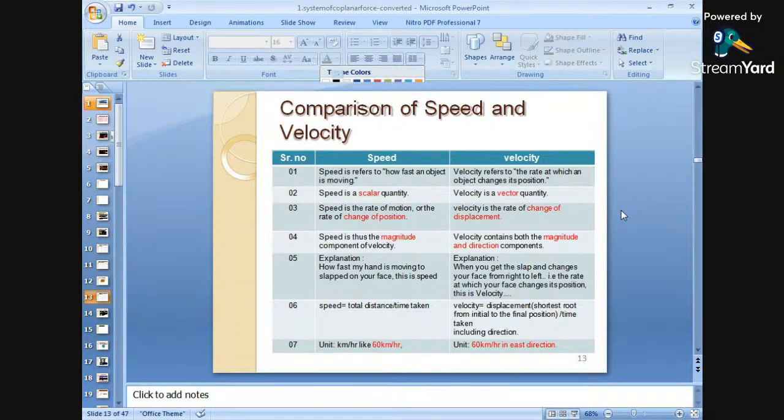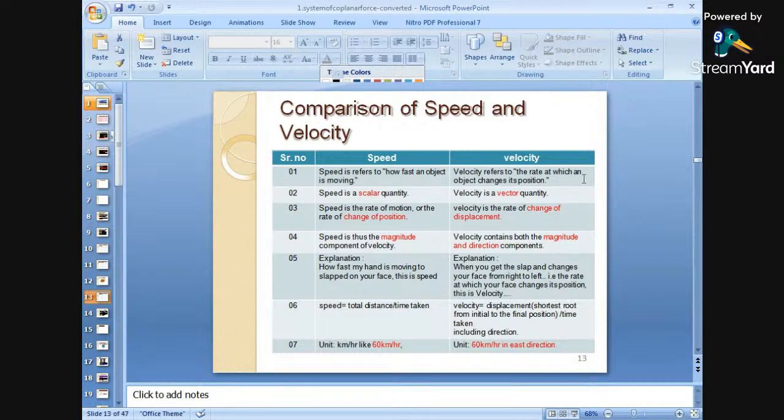Next, what is speed? Speed is a scalar quantity, whereas velocity is a vector quantity. Speed is measured as a scalar, and velocity is measured as a vector. Speed is the rate of motion, or the rate of change of position. Whereas velocity is the rate of change of displacement. Velocity is nothing but the rate of change of displacement.